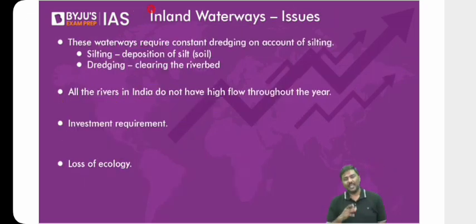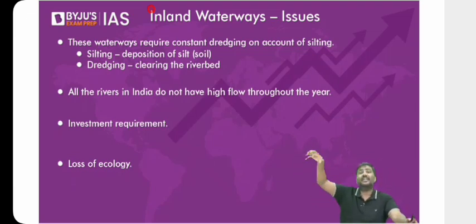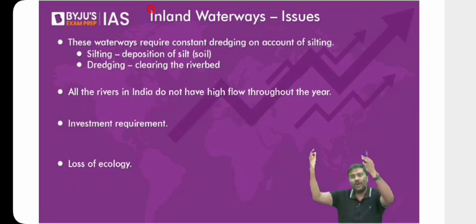But having said so, there are certain concerns here. There are certain issues related to inland waterways. The first important concern: all the rivers in India will not have the same amount of water flow throughout the year. I hope you understand my statement here. For those for whom geography is over, you'll quickly understand. For those for whom geography is not over, don't worry. Generally, rivers in India are divided into perennial and non-perennial. Perennial simply means you'll have water throughout the year. For example, northern rivers, those that originate from the Himalayas, are perennial in nature because water flow will be there throughout the year.